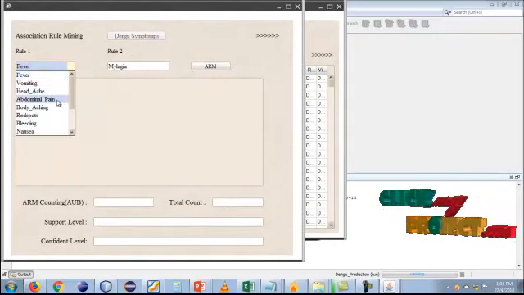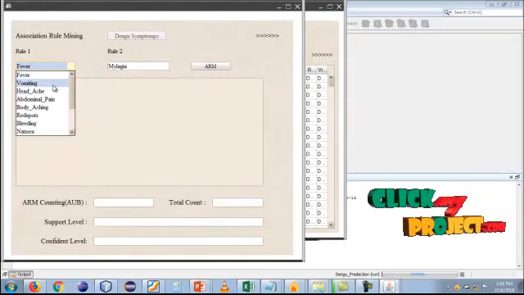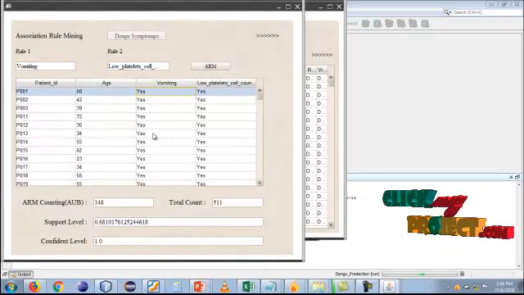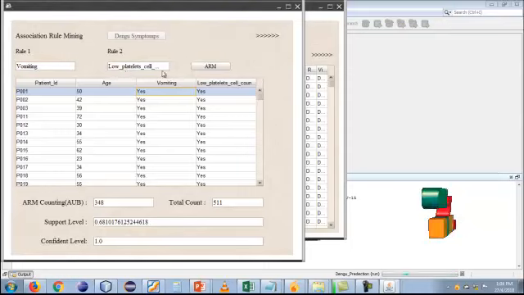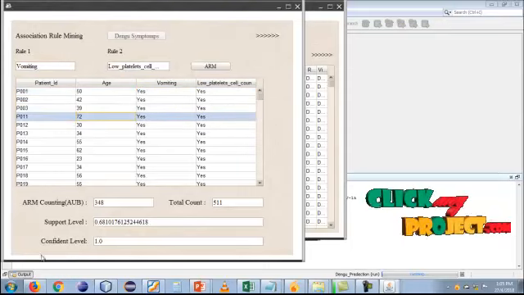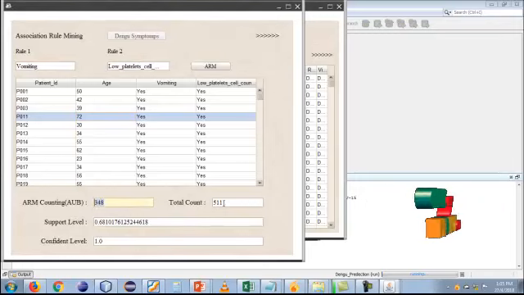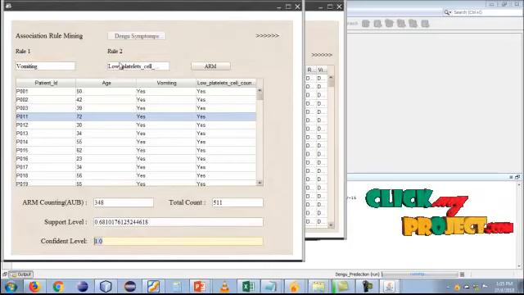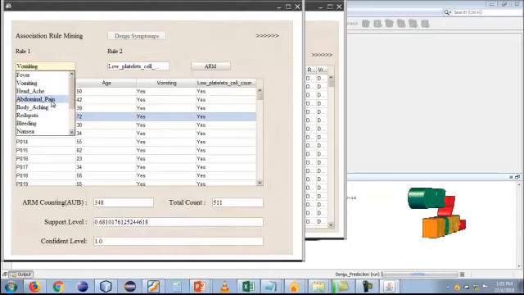Here you can choose single rule mining. You can choose any of the symptoms, and the ARM rule mining is displayed. I am choosing two rules: one is vomiting and the second is low platelet level. The affected patient information is displayed. The total ARM count is 348 and the total count is 5 level, and the support and confidence levels are displayed.